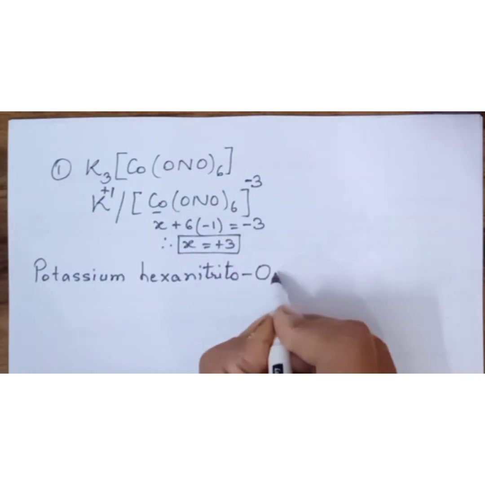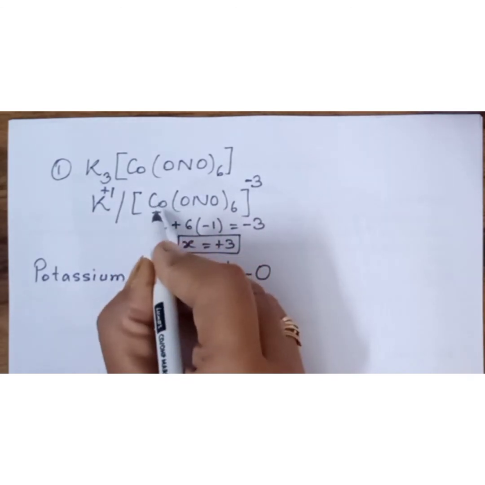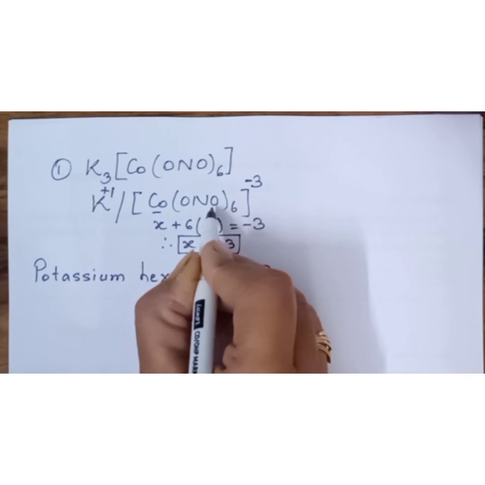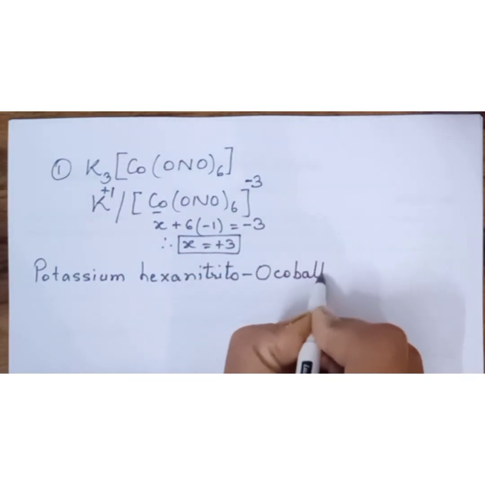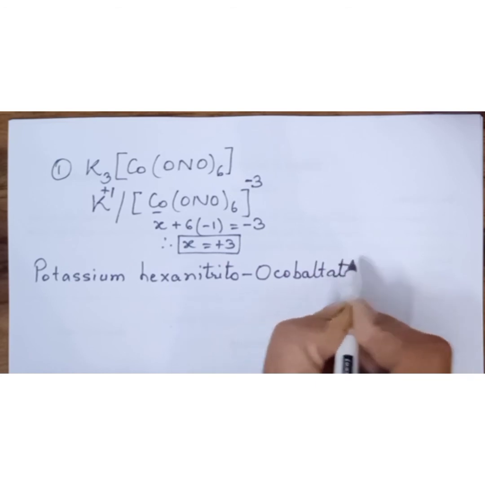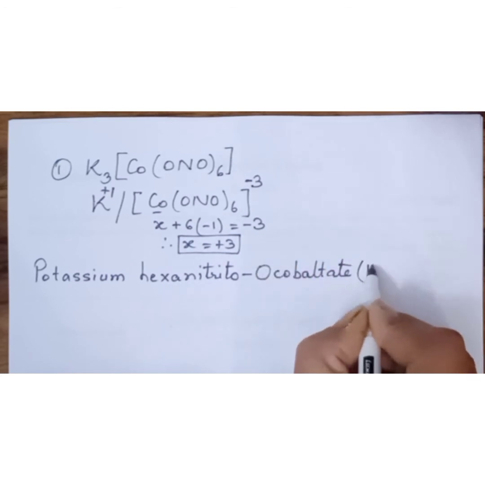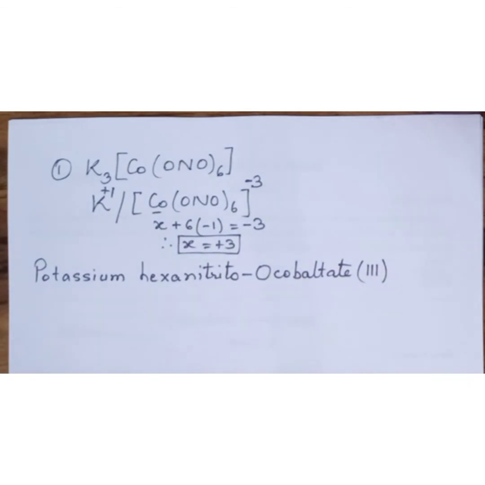Now the name of the central metal atom, it is cobalt. But since cobalt is present in anionic complex, it is written as cobaltate. And the oxidation number of central metal atom in Roman numeral in parentheses. So the name is potassium hexanitrito-O-cobaltate(III).